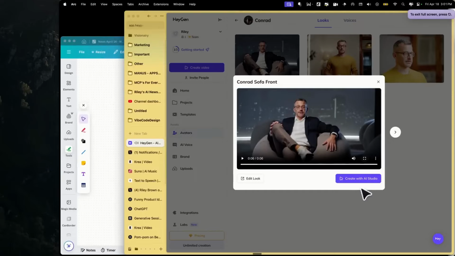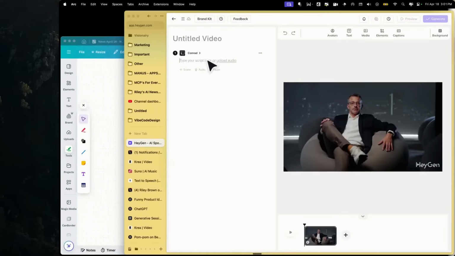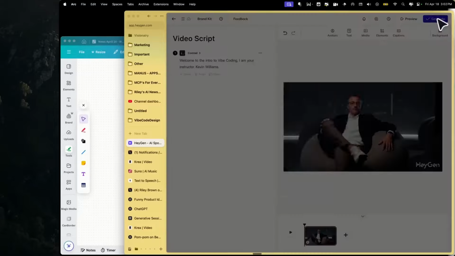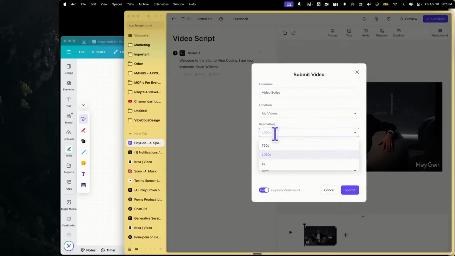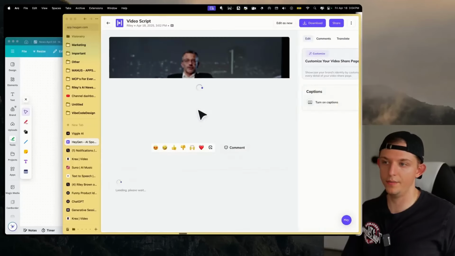And it is pretty realistic. And so we can hit Create with AI Studio, and we can say, welcome to the intro to vibe coding, Kevin Williams. And we can just say video script, and we can hit generate. We can choose either, let's choose 4K, let's turn off the watermark, because who wants that? And we can hit submit. And so this video is done. Let's go ahead and play this.